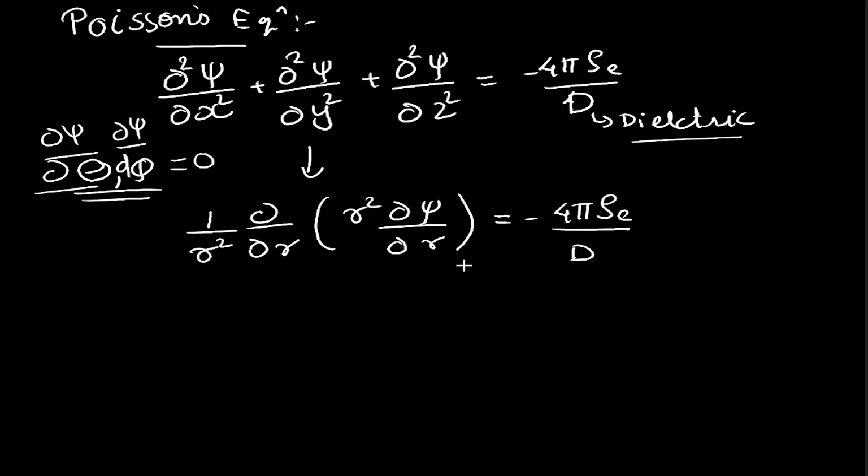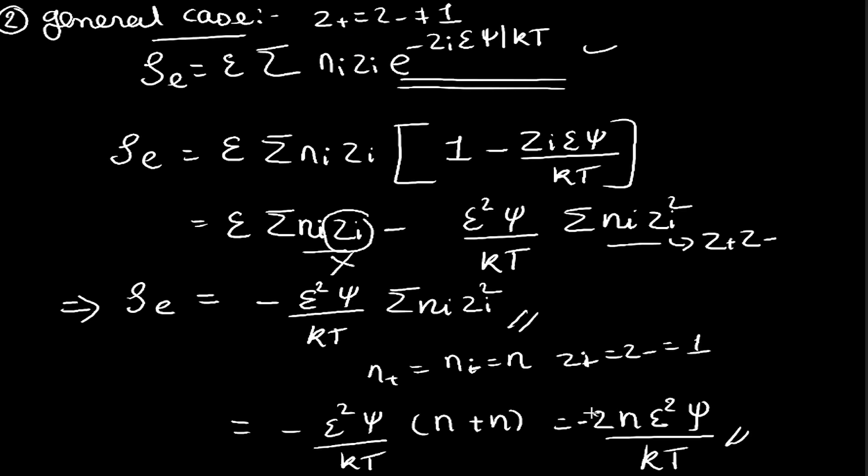Okay, now over here we will be substituting the value of rho e, the total charge density. Rho e is minus epsilon square psi by kT summation ni zi square.